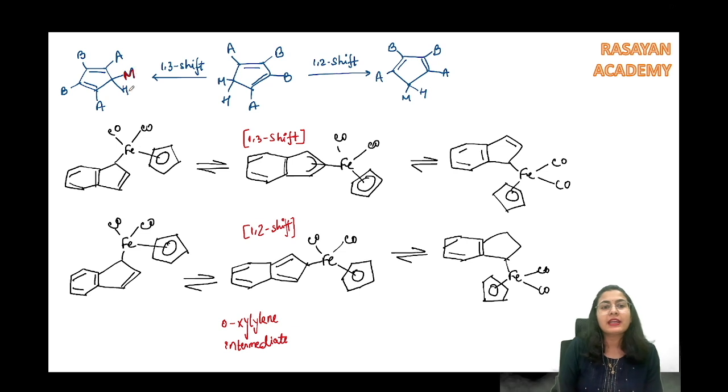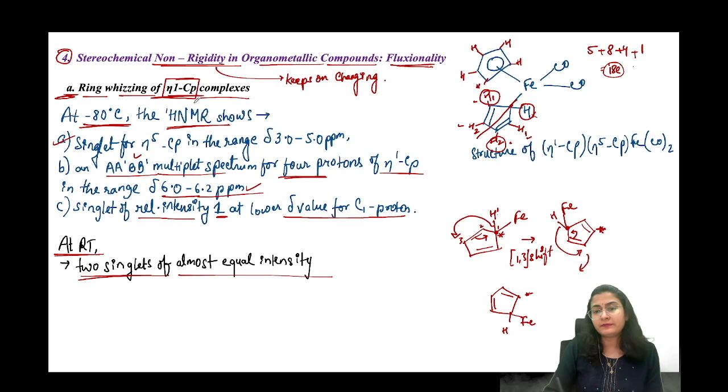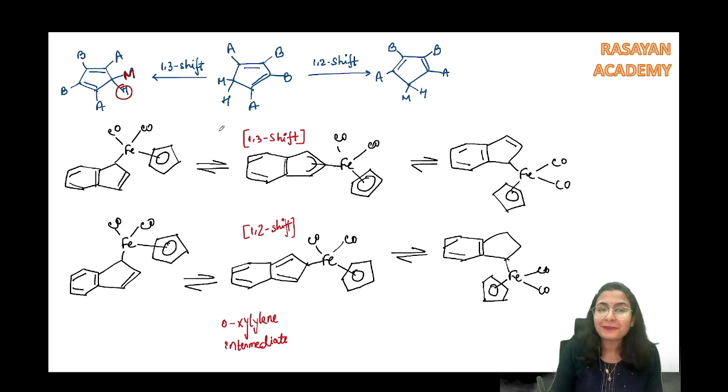This is the metal, this is the hydrogen, and I showed you by taking the carbon to be isotopically labeled. Then only can we detect it. If you don't label it, you will not be able to detect. Here I've taken A B B A like this, so that you can detect the change which is taking place. Okay. You can also do a 1-2 shift.